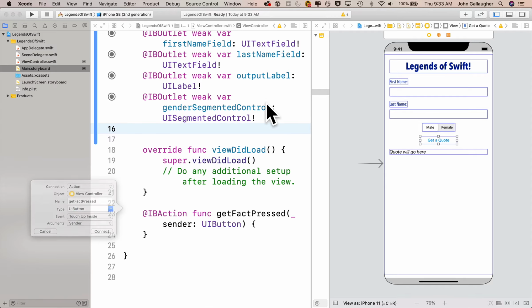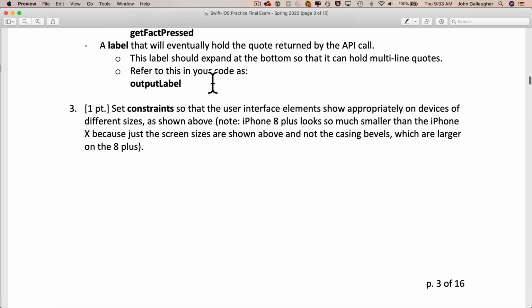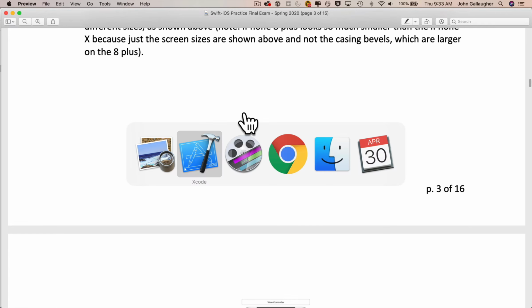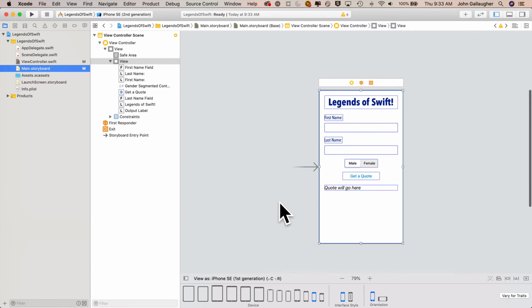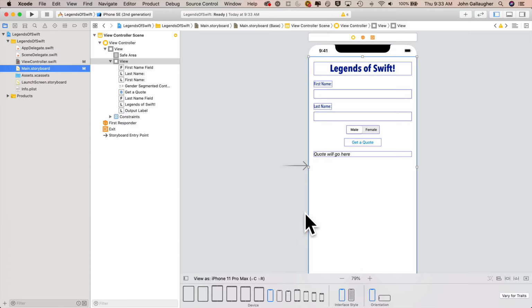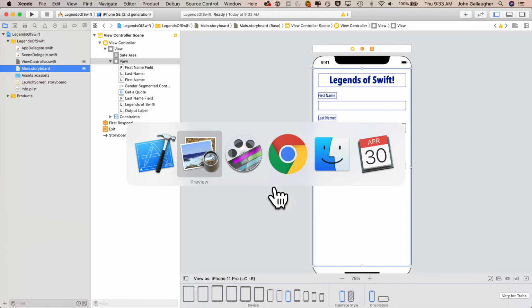Now I'll get out of assistant editor mode, and over here the test just says to make sure that you've got constraints set up. We use the hybrid technique, so again, if we go over to main storyboard and take a look at devices of different sizes, it looks like everything is resizing properly, but again, we are going to run into a problem with our output label. I'll show you that in a bit though, and how to fix it so you can recognize that and deal with it if you encounter this in the future.